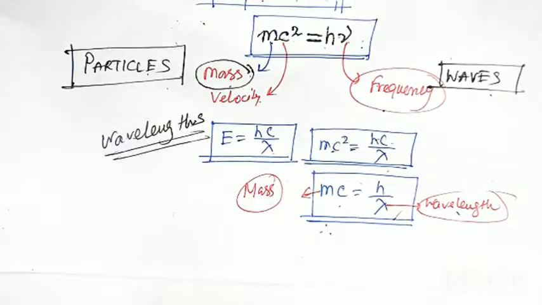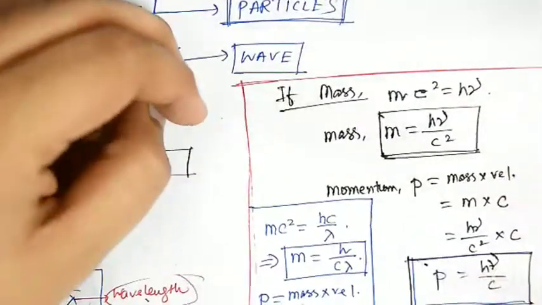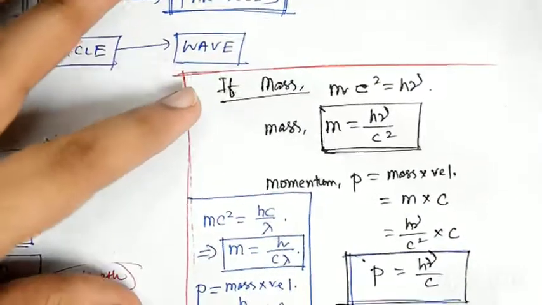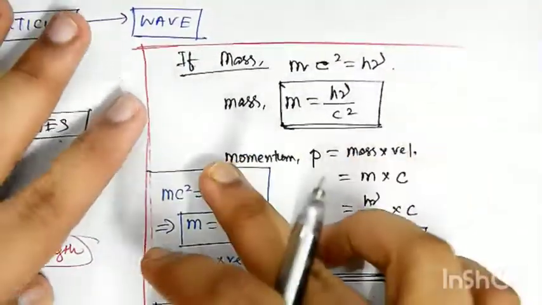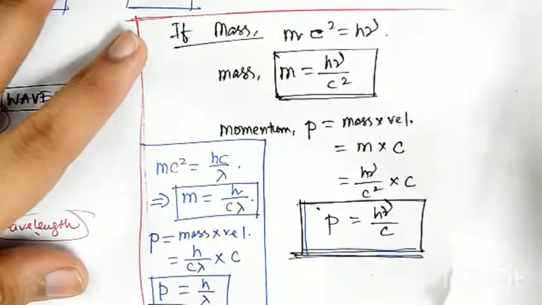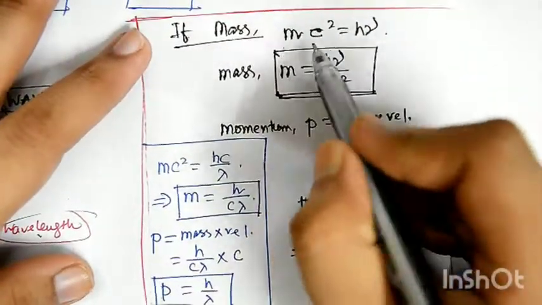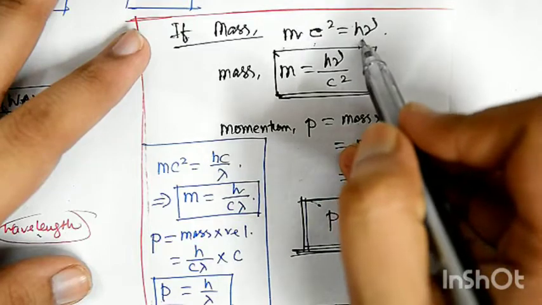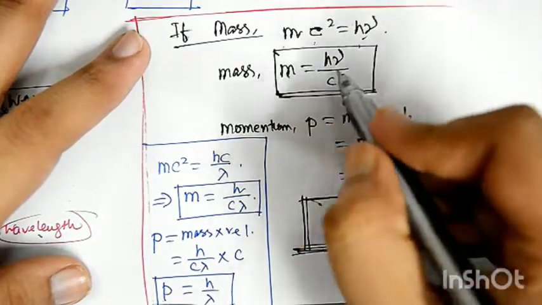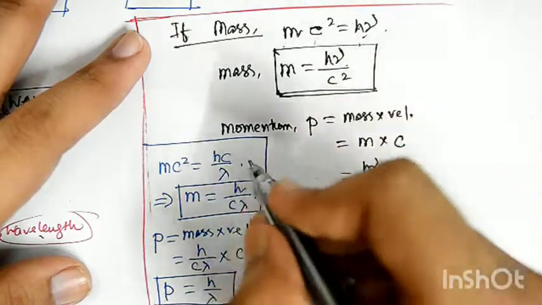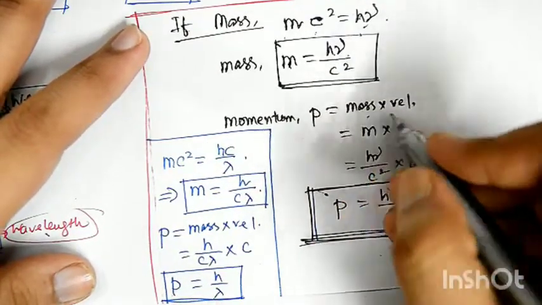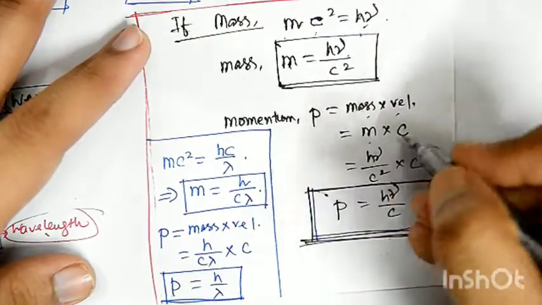Now let's see what further we can calculate. We can calculate the mass directly in terms of waves. Let's see how. Say mc square equals E, that is equal to h nu. So m can be considered as h nu divided by c square. Now the momentum, which is mass into velocity, that is m into c.